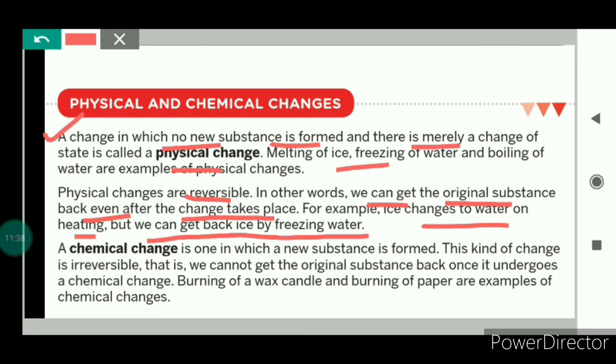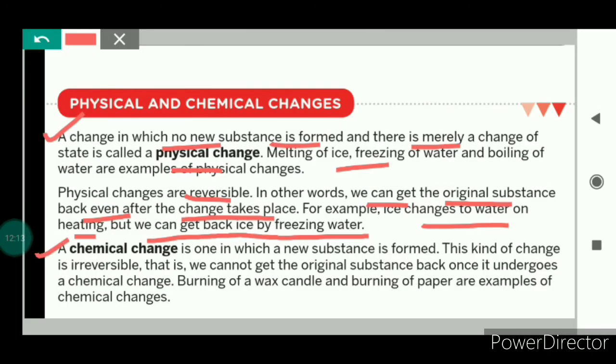But if we keep the water in the refrigerator, the water will freeze and get converted into ice. So this is a reversible change, and this is a physical change because only the state of the substance has changed. We have not got any new substance.